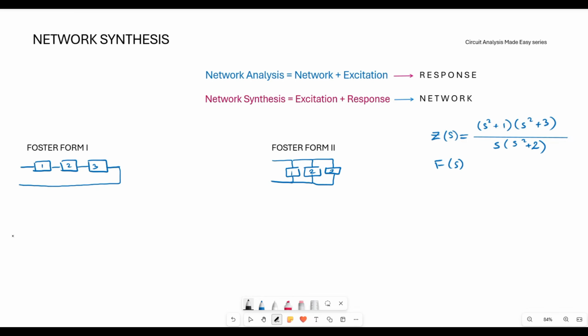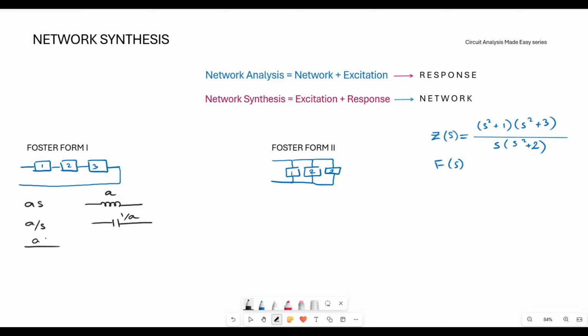So now let's consider Foster form 1. For Foster form 1, if we have an impedance function given as A·s, then the corresponding circuit element will be an inductor with a value of A. Then if we have A/s, it will be a capacitor having a value of 1/A.